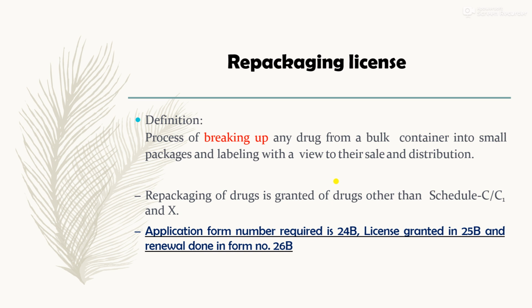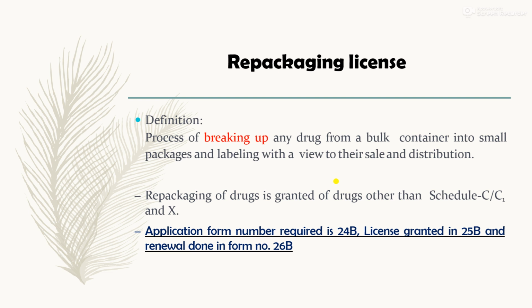The class of drugs which are handled under a repacking license are the drugs other than those specified in CC1 and X. So repacking is only done for drugs which are not specified in CC1 and X. For that purpose, the application is done in Form 24B, the license is granted in 25B, and renewal is done in 26B.